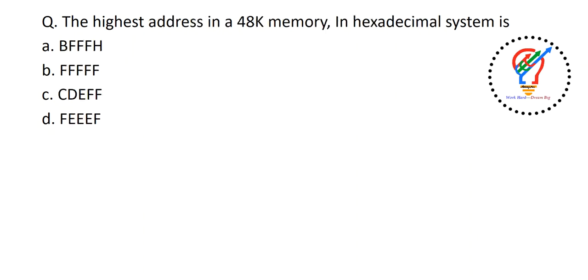Next one. The highest address in 48K memory in hexadecimal system is. The options are BFFFH, BFFFF, CDEFF and DFEEF. So the answer is BFFFH here. Okay, that is the highest address in 48K memory in hexadecimal system.